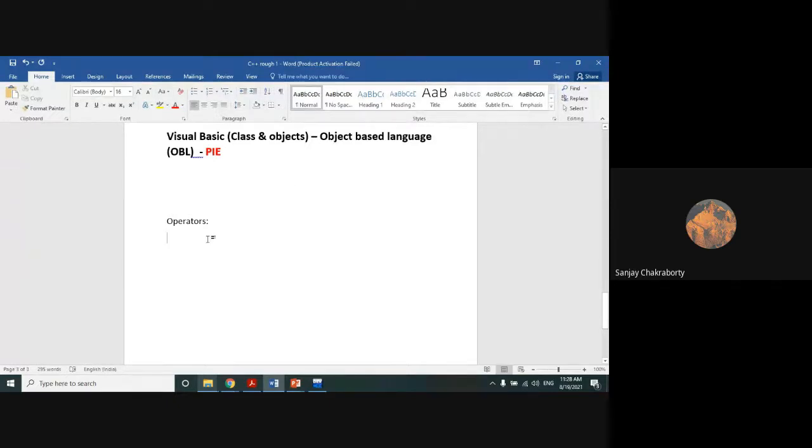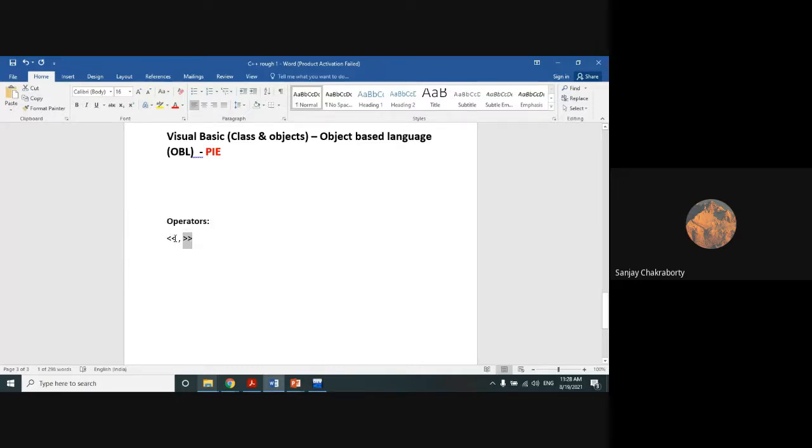Operator overloading is one of the concepts I discussed with you in the last class. I think all of you remember the concept of operator overloading. I have told that this operator has been overloaded in last class. Can anyone tell me the name of the operator I have discussed? Insertion, extraction. Very good. This is an insertion operator. This is an extraction operator.